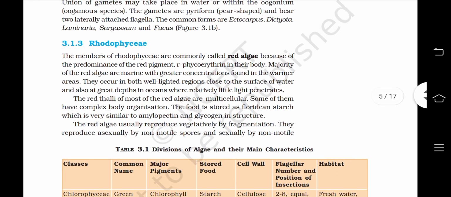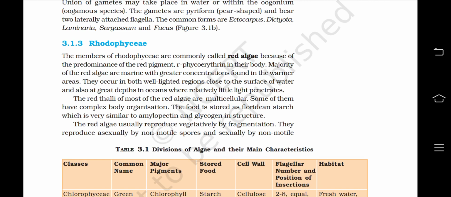Third class of algae is Rhodophyceae. The members of Rhodophyceae are commonly called red algae because of the predominance of the red pigment, phycoerythrin, in their body. Majority of the red algae are marine, with greater concentrations found in warmer areas.